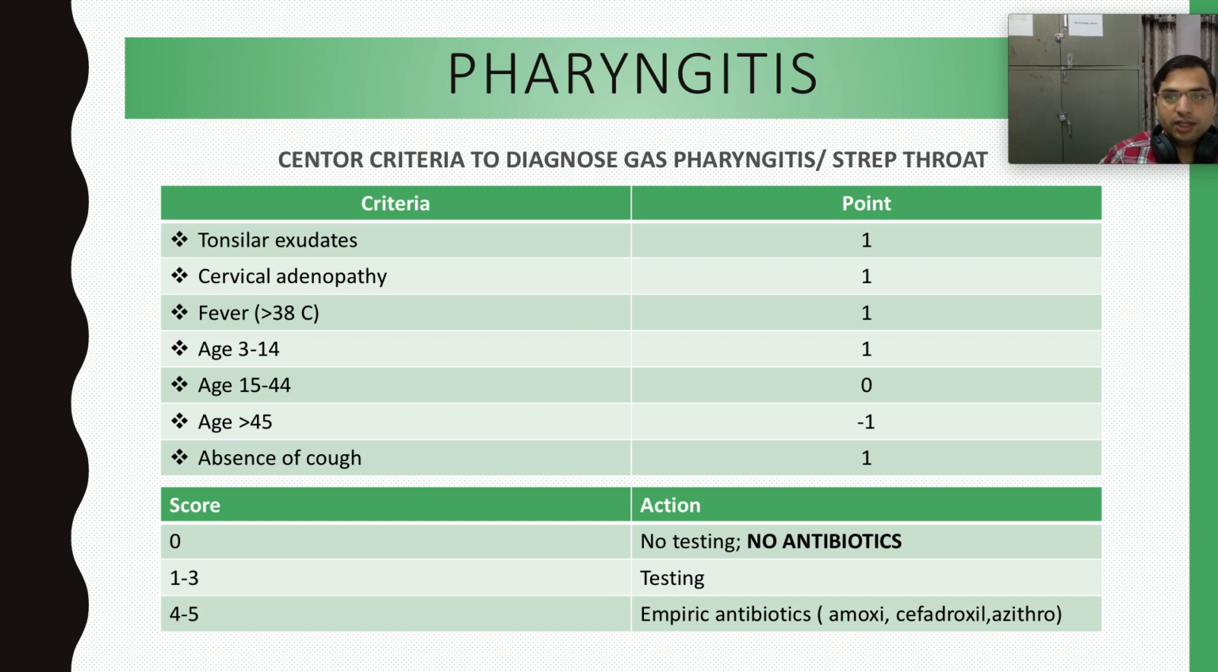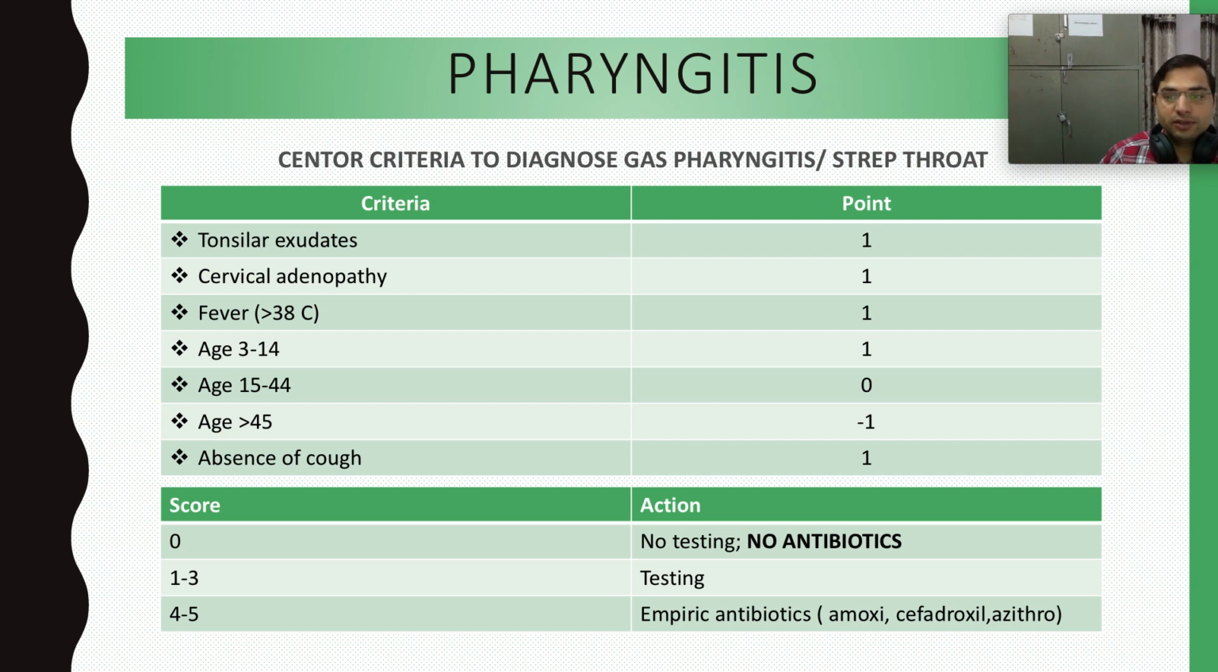So tonsillar exudates, we give 1 mark to that. Cervical adenopathies, we give 1 mark. Fever greater than 38 degrees Celsius, we give 1 mark. Age is very important because in childhood only, this bacteria infects more. In adults, these bacteria cannot infect because the body has already developed antibodies. So 3 to 14 years is the age.